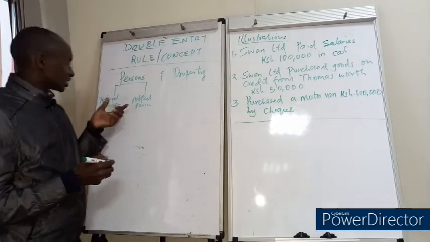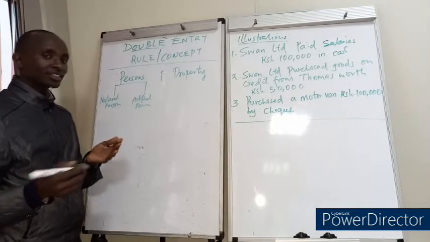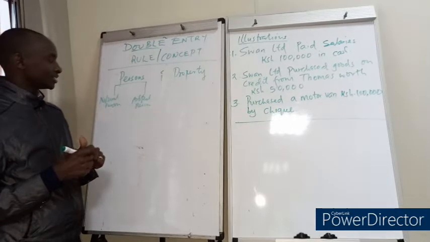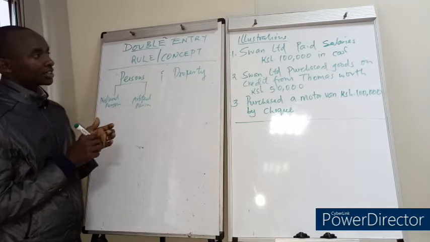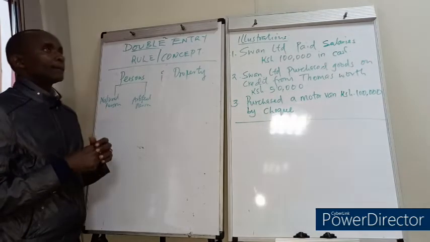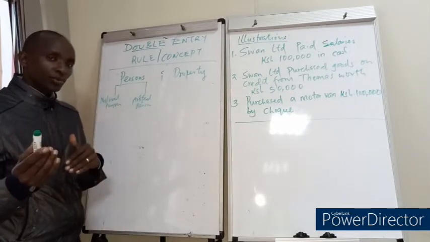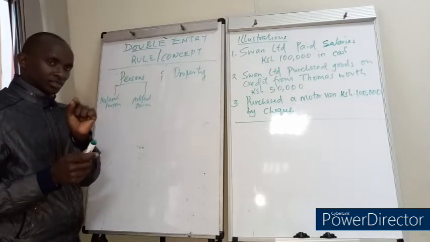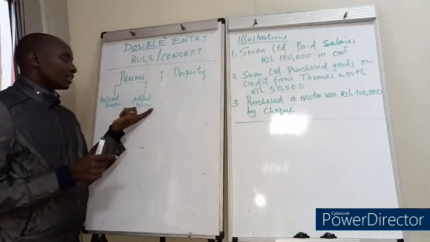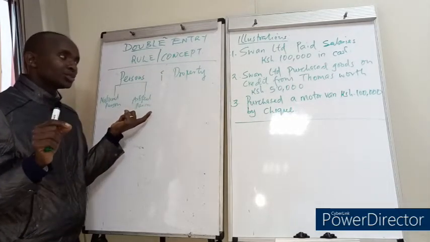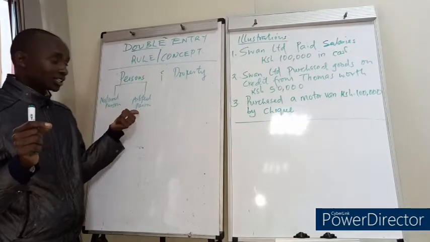Are we together? So the natural person, I told you, is a person like me and you, created by God. We have our own rights and privileges. The same case applies to the artificial persons. Let me give an example. If we say the business organization sold goods to Kamau on credit, Kamau is a person, isn't it? Kamau is a person. And then we say the business organization sold goods to ABC Limited. ABC Limited is a person, but an artificial person.